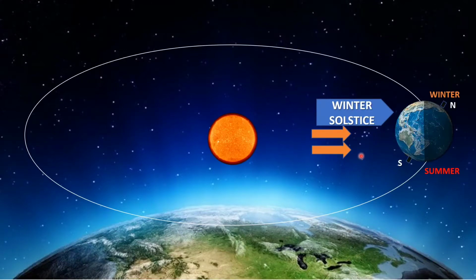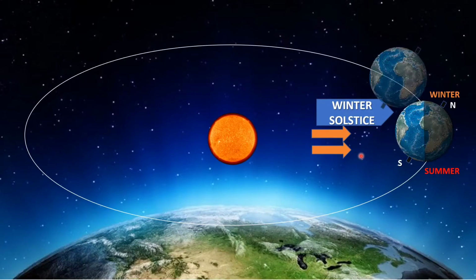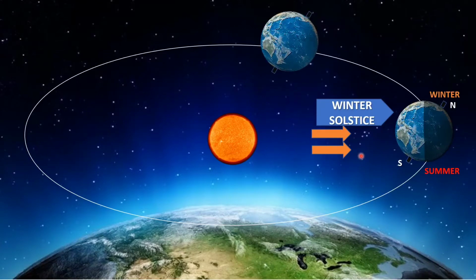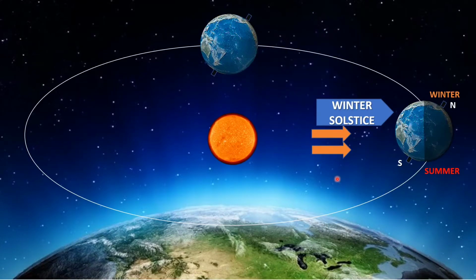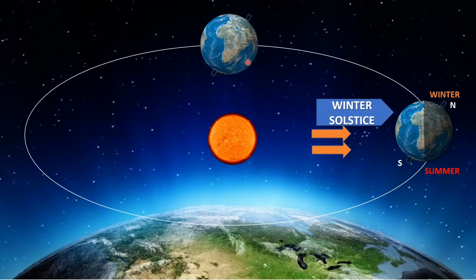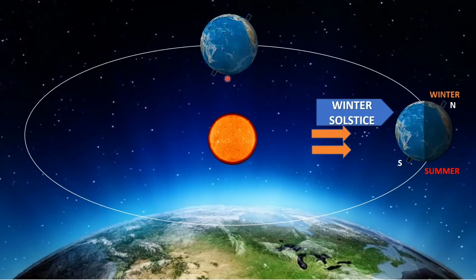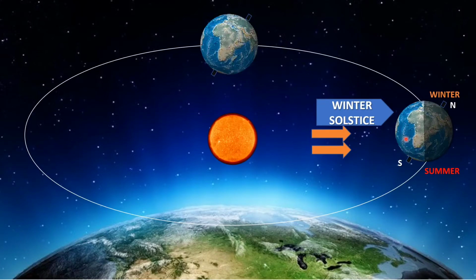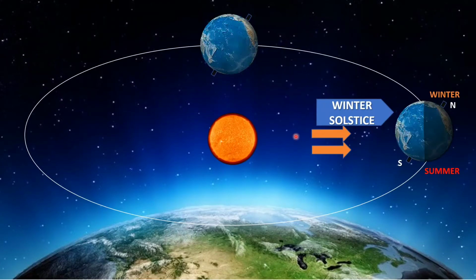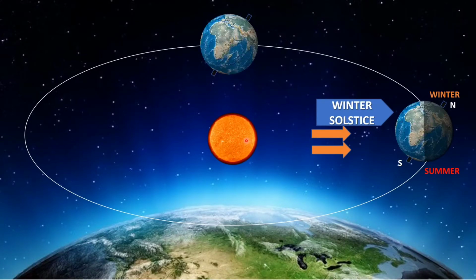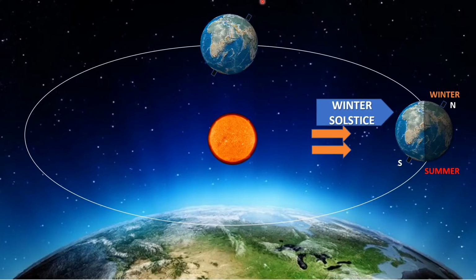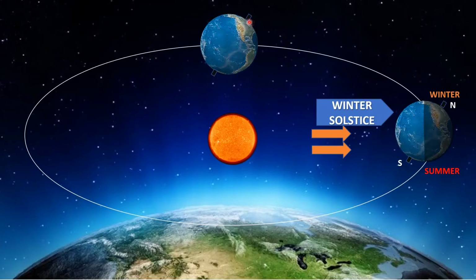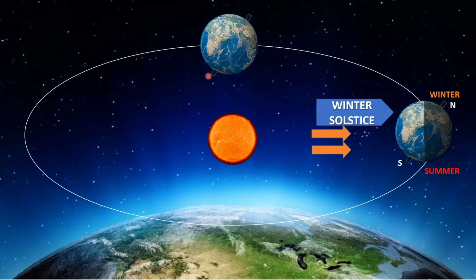Now the earth will change its position and it will move towards this position where not a single pole is facing towards the sun. Over here the south pole was facing towards the sun, but in this position both the poles are getting equal sunlight and equal darkness.